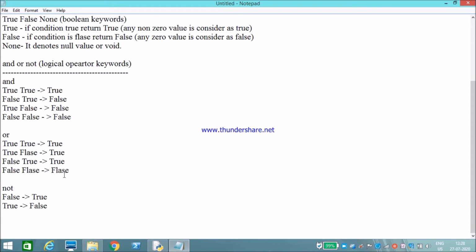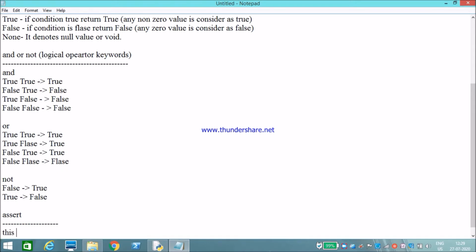Okay, next keyword is assert. The assert keyword is used in exception handling.